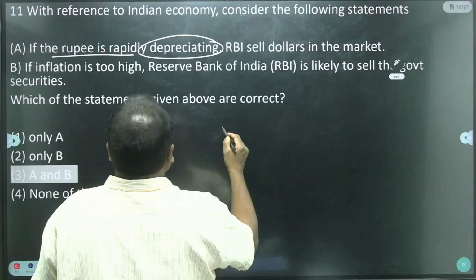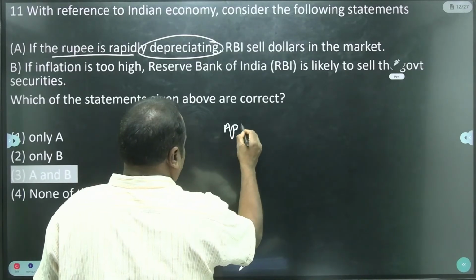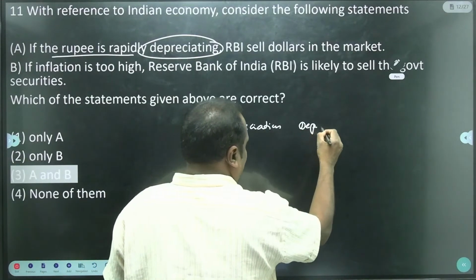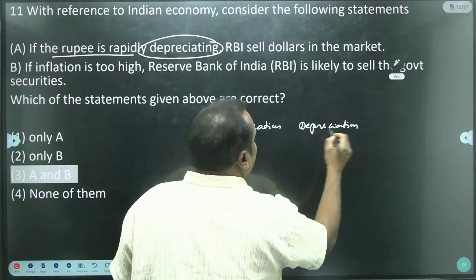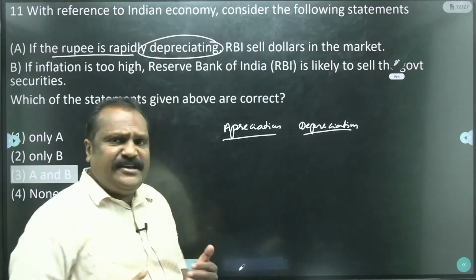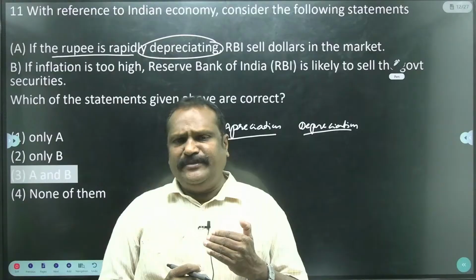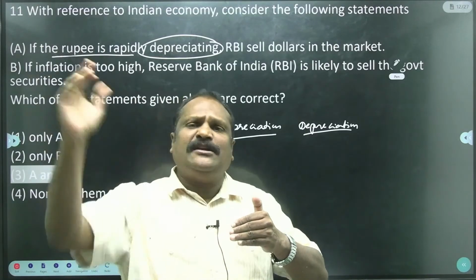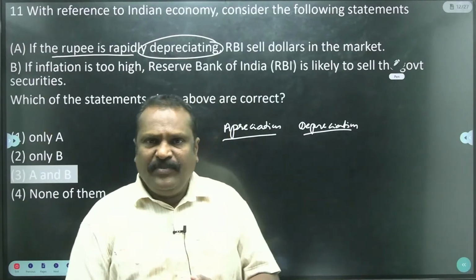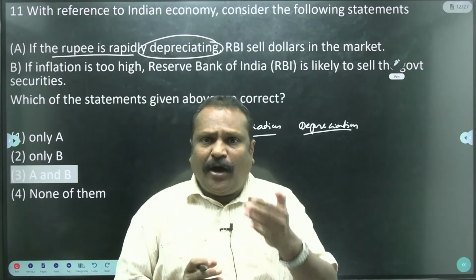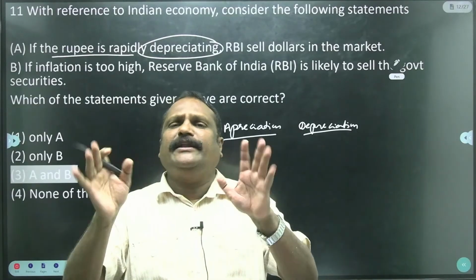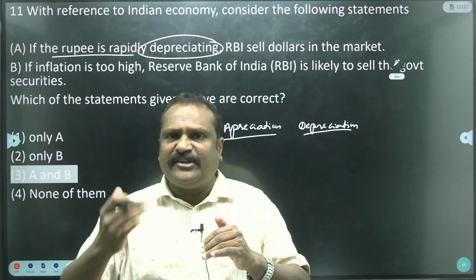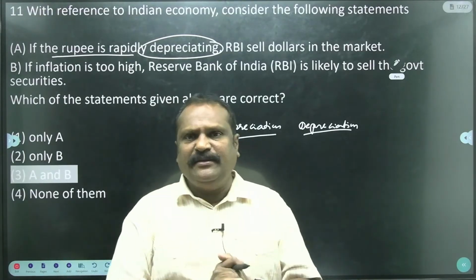Why? Because appreciation is there and depreciation is there, regarding the exports. What is the appreciation? What is the depreciation? Appreciation means the rise of the Indian rupee value against the dollar at the international market, that is known as the appreciation. The depreciation means the fall of the Indian rupee against the dollar at the international market. During appreciation, exports fall down. During the depreciation, exports will increase. This is the condition. Okay.